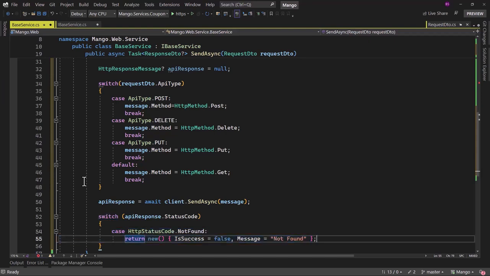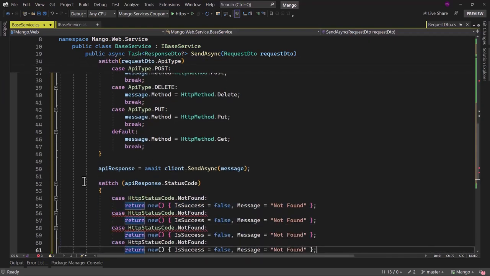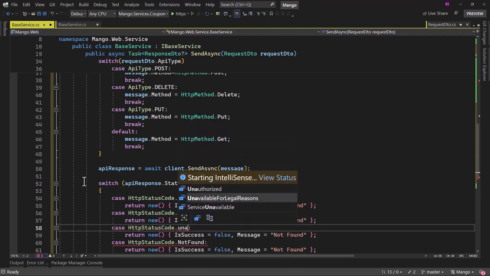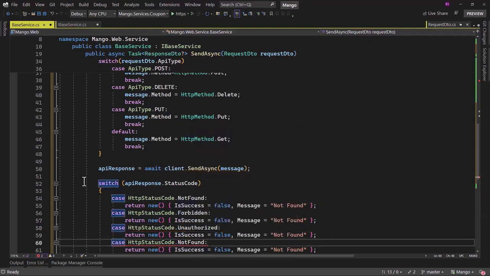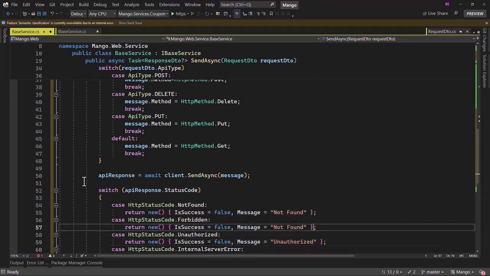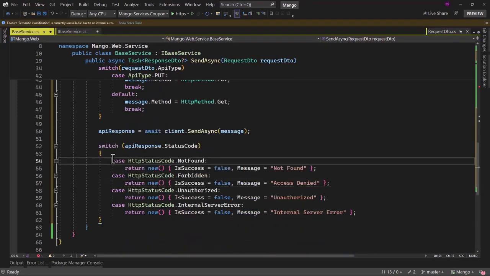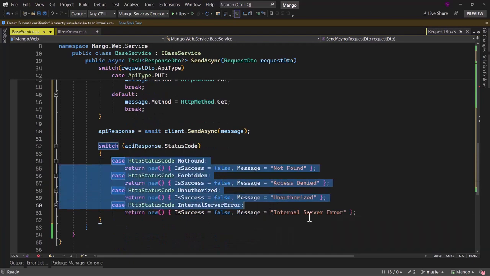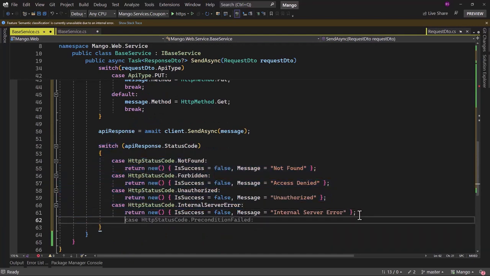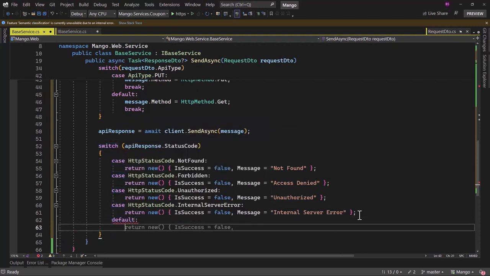Copy that and paste it about 3 more times here. Next status code that I want is Forbidden, then Unauthorized, and InternalServerError, which is 500. We will also add the corresponding error message here, and that looks good. But if it is not in one of those faulty scenarios, we will add the default condition.